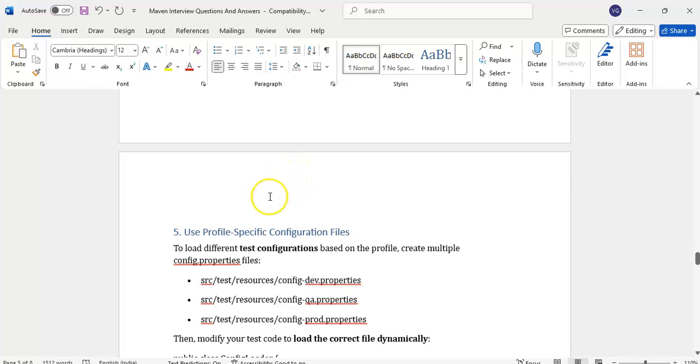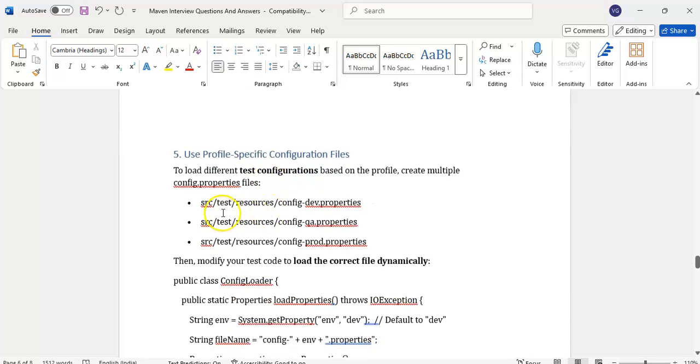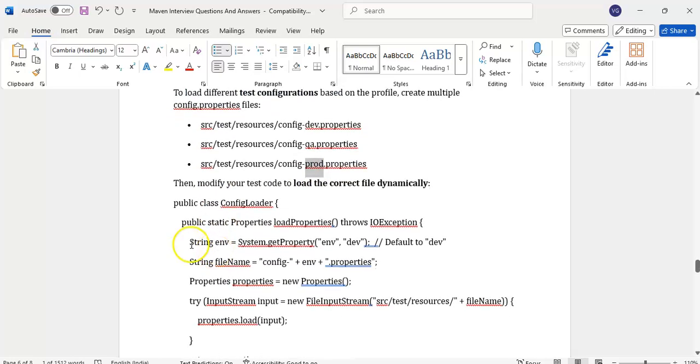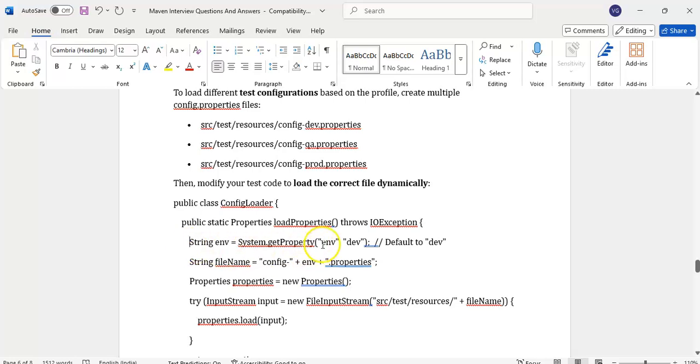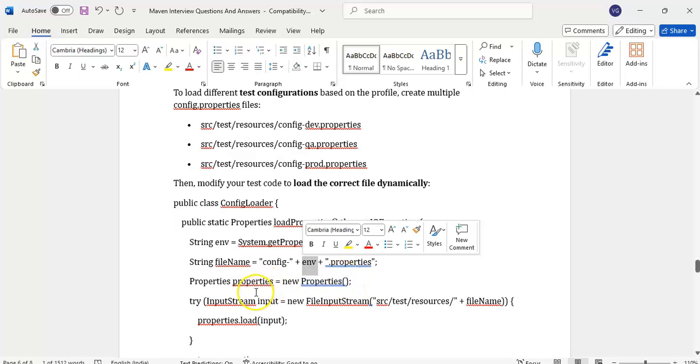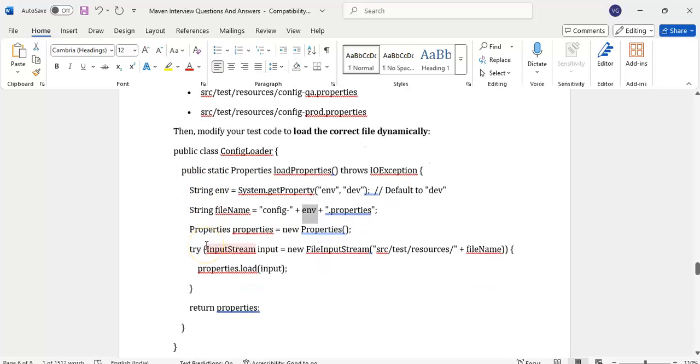If you want to load profile-specific configuration, we can create files like config-dev.properties, config-qa, config-prod. While loading the property file, you can get the environment variable, and then read the particular file config-whichever environment we are giving dynamically. That property file we can read.